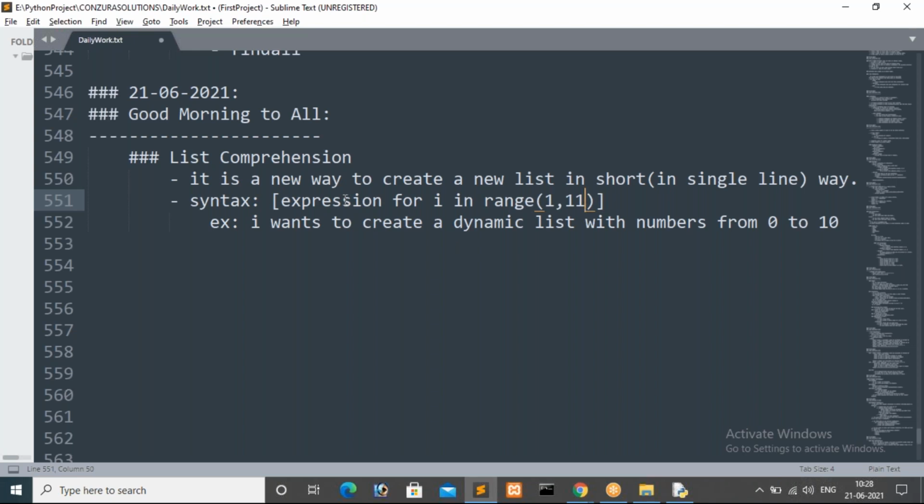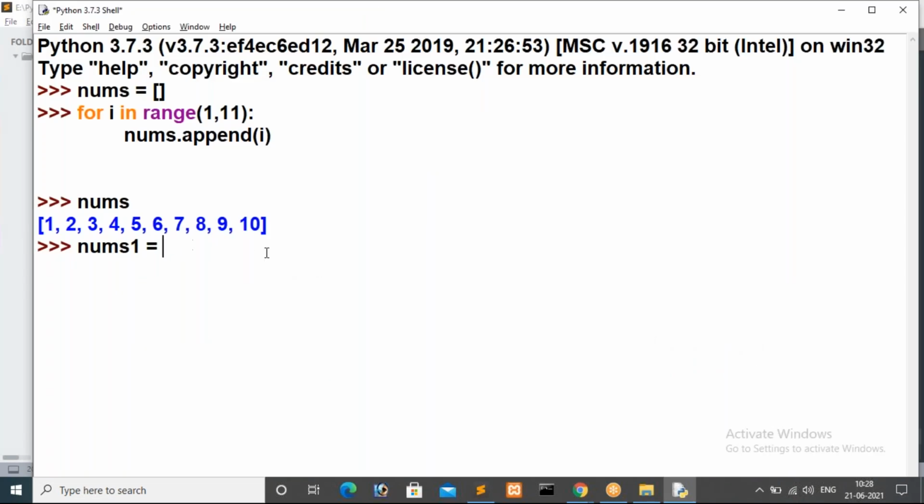The syntax is, first we have to specify the expression here. It is either an expression or a variable name. If you are performing some operations like arithmetic or logical, then we say that is the expression. Or else if you are storing variable values, then we say var name. This is the loop, and from this loop we are getting the i value. So nums is equal to, and we are iterating in the list comprehension.